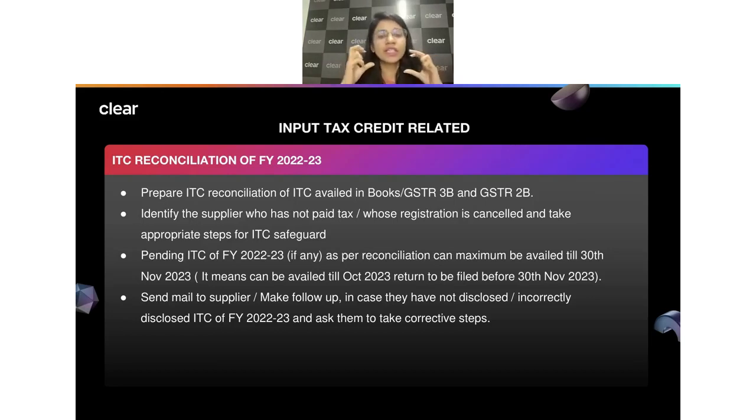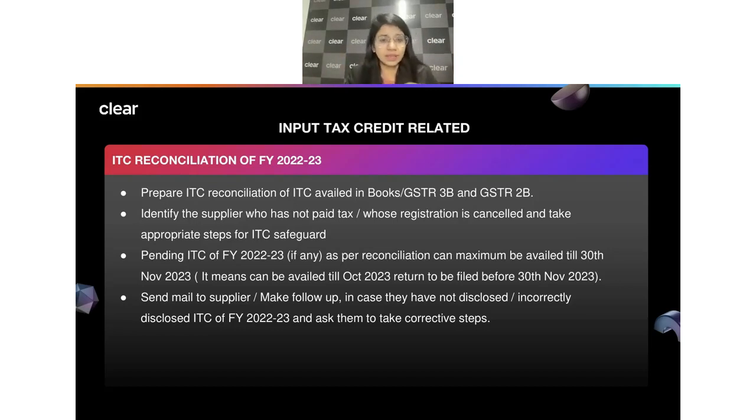In that particular case, make sure that for all that ITC you had added that entry in 4A5, and you have also done the temporary reversal for that in 4B2. So in such cases, make sure that wherever an entry was part of 2B but not part of your purchase register, you have added that as a part of 4A5 and also done the temporary reversal, so that when you sum up the ITC as per your GST 3B from April till date, that value always matches.